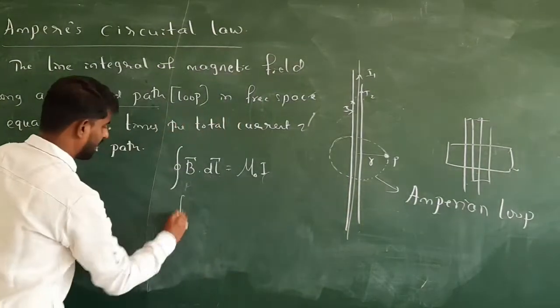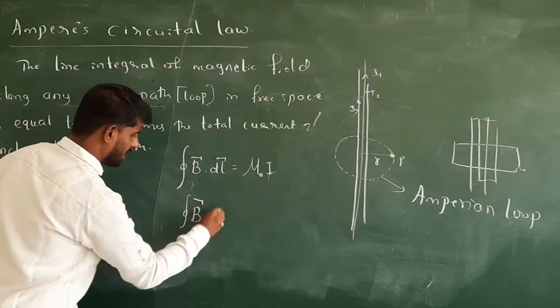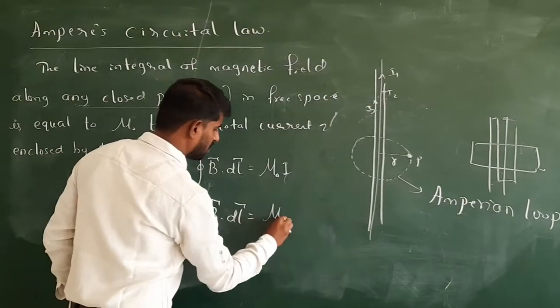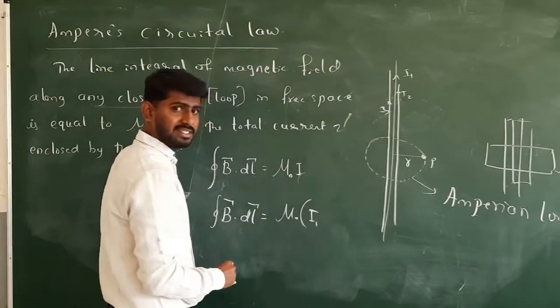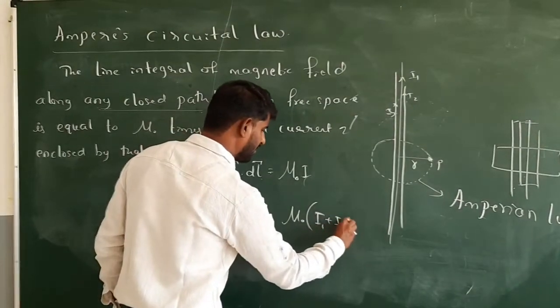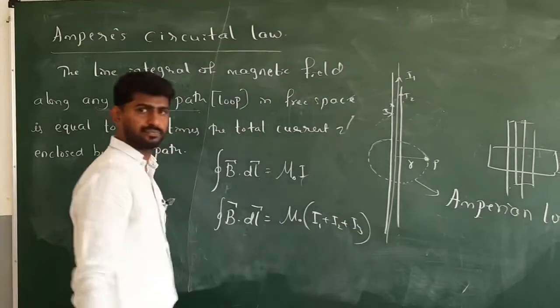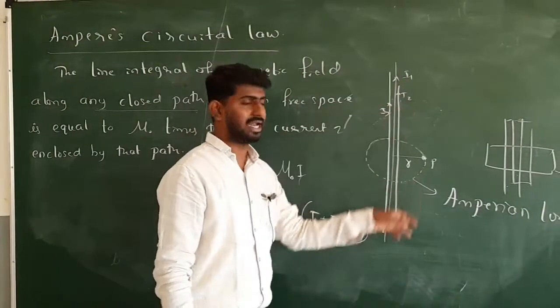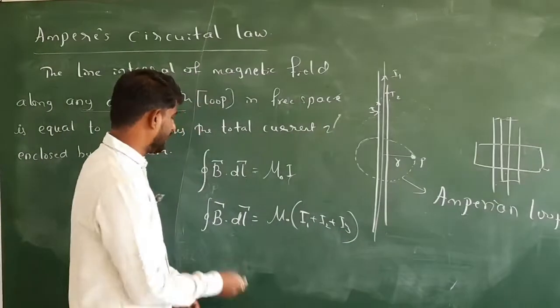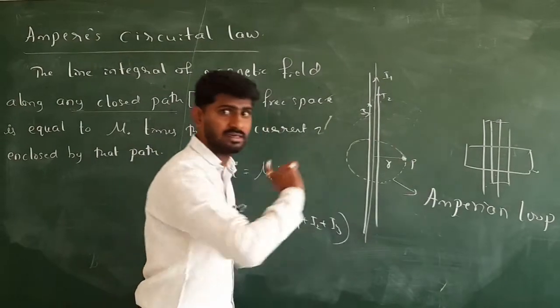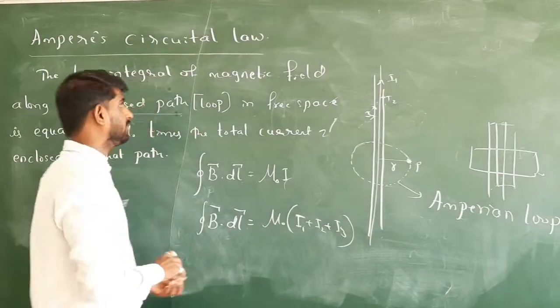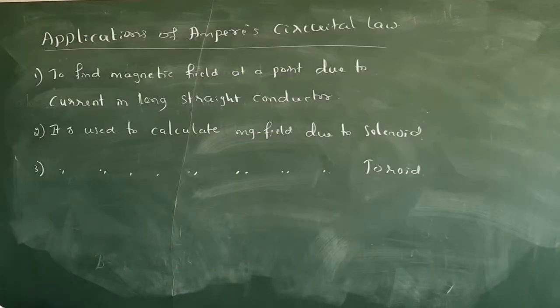So here this equation is the integral of vector B dot vector dl equal to mu naught times the current. It makes no difference how the current is. So from the first wire it is I1, from the second wire it is I2, from the third wire it is I3. If there are n number of current carrying conductors, you can write B dot dl equal to mu naught (I1 plus I2 plus I3 and so on up to In). So this is about Ampere circuital law.